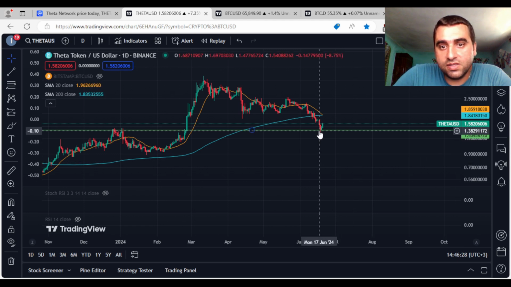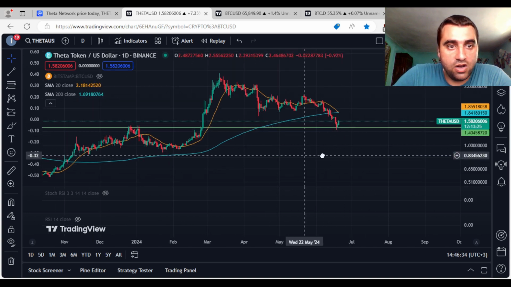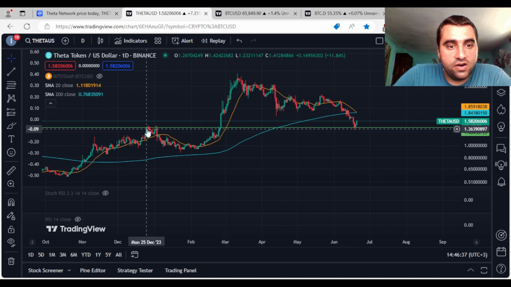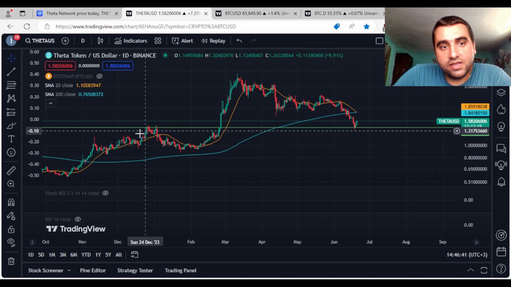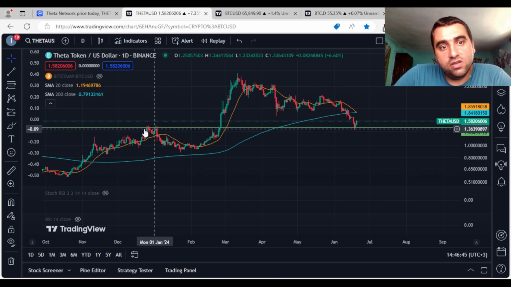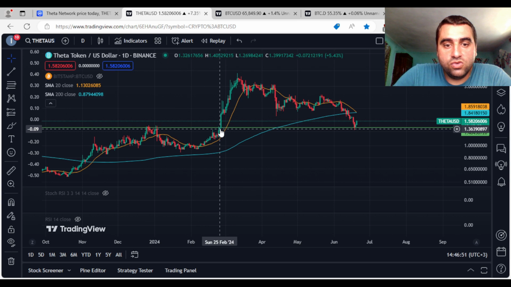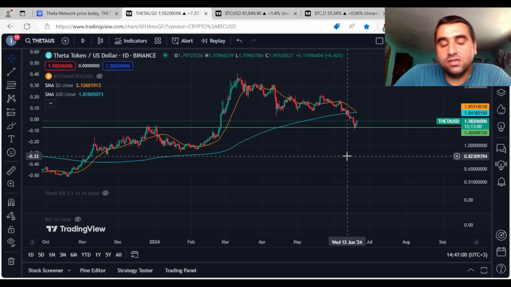Why is that? Because as you can see, a few days ago we had a bounce from this level, except this wick that went below, and from this level here on 25 December, and also in the next days, we had a rejection. We basically had a double top here, and after that the price went downwards. And also on 25 February and on 26 February we had this level as a resistance, and after that as a support.